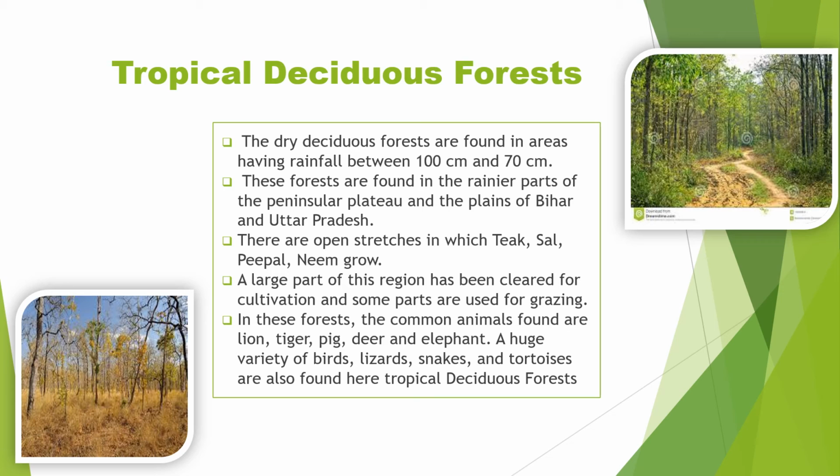There are open stretches in which teak, sal, peepal, neem grow. A large part of this region has been cleared for cultivation and some parts are used for grazing. In these forests, the common animals found are lion, tiger, pig, deer, and elephant. A huge variety of birds, lizards, snakes, and tortoises are also found here in these type of tropical deciduous forests.